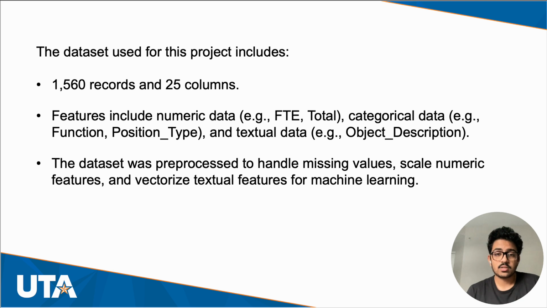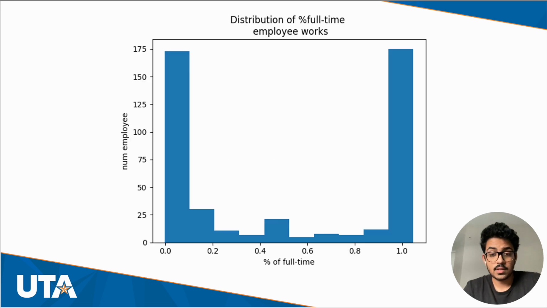One of the main challenges was the presence of missing data, which is typical in real-world datasets. I also had to handle the mix of structured numeric and unstructured text data, which adds complexity to the model. Before training the model, I had to pre-process the data by imputing missing values and encoding categorical data to ensure all features were suitable for machine learning algorithms. This graph showcases just that.